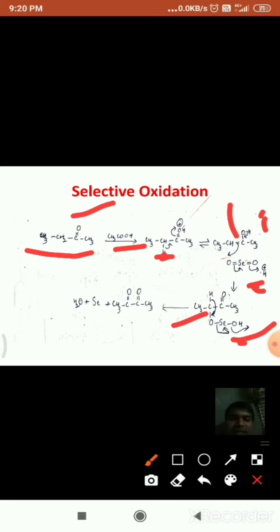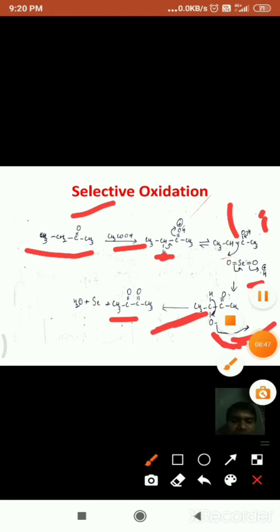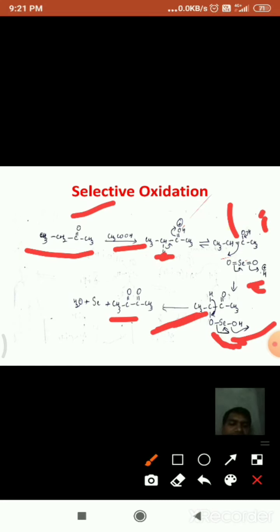In the next step, some rearrangement takes place, and selenium is removed, and a carbon-oxygen double bond is formed. In this way, butanone is converted into butanedione. That means a special type of oxidation takes place, that is, oxidation with SeO2 in the presence of acidic condition.